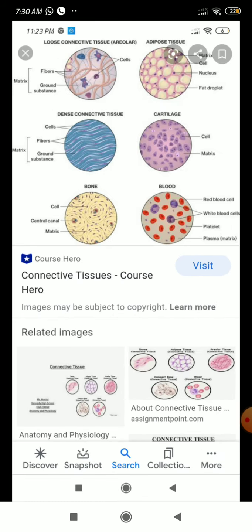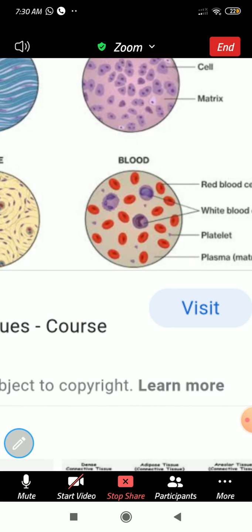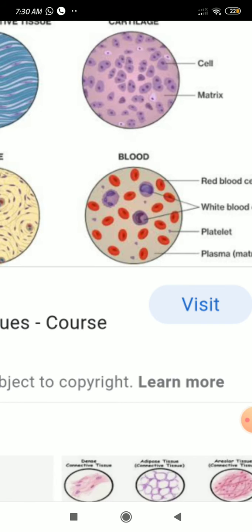Blood is a fluid connective tissue, because it is fluid in nature.